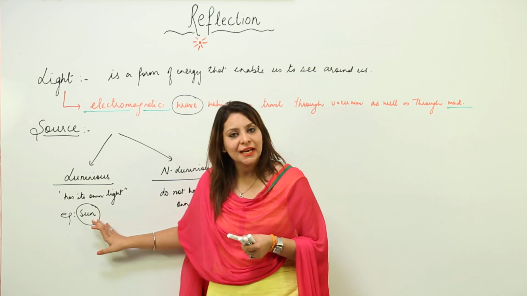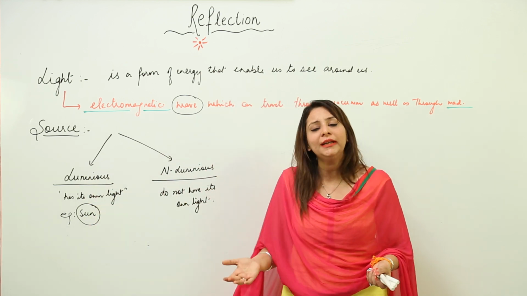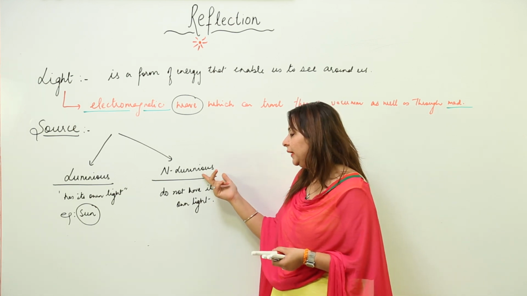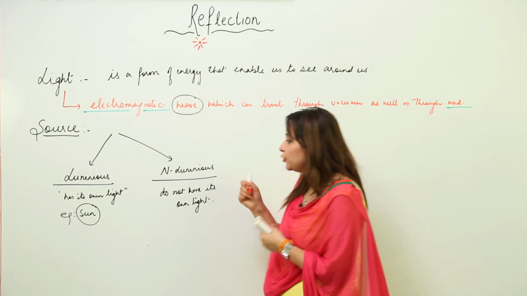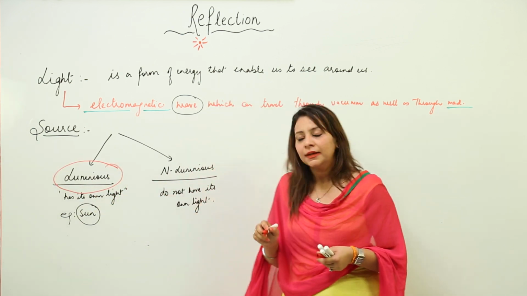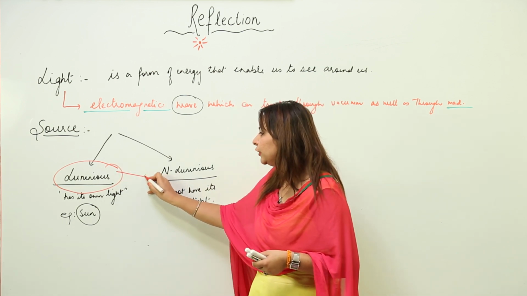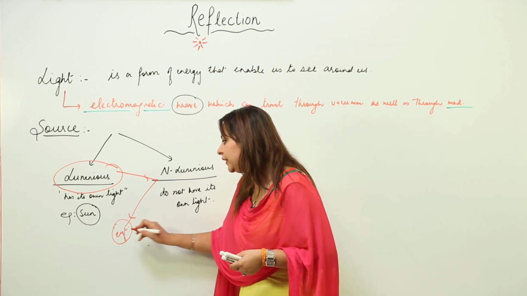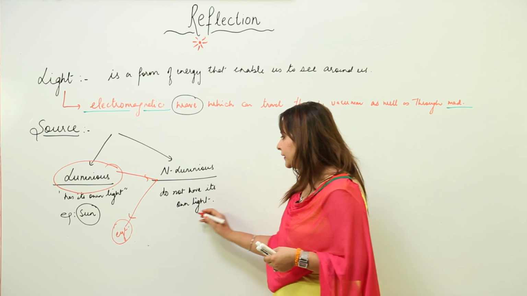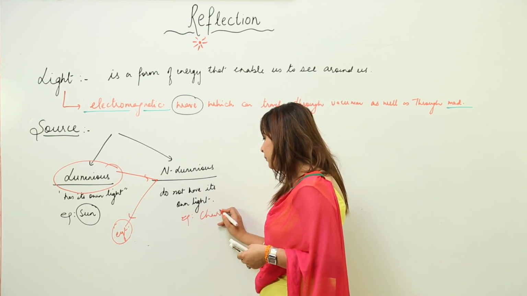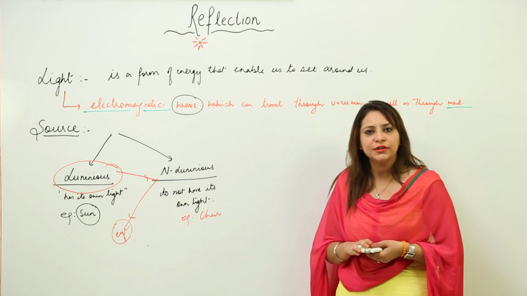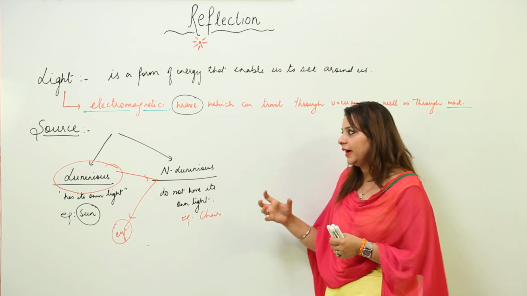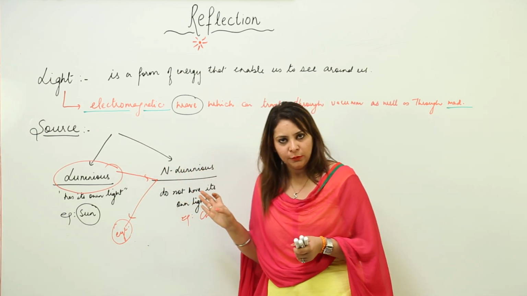So luminous is that which has its own light. It is visible because it is emitting its own light. But non-luminous is that which does not have its own light. So if we want to see a non-luminous object, there should be a luminous object, because the light will fall from the luminous object on the non-luminous one, and it will reflect, and the reflected light is perceived by our eye, and we can see it. For example, chair, table, many examples are there which do not have their own light. So depending on whether an object has its own light or not, we divide sources into luminous and non-luminous. I think it's clear.